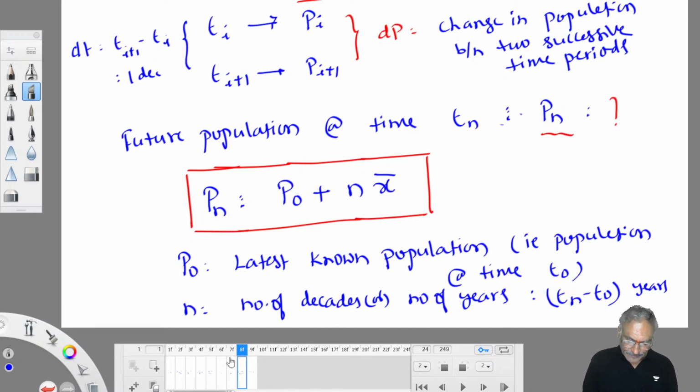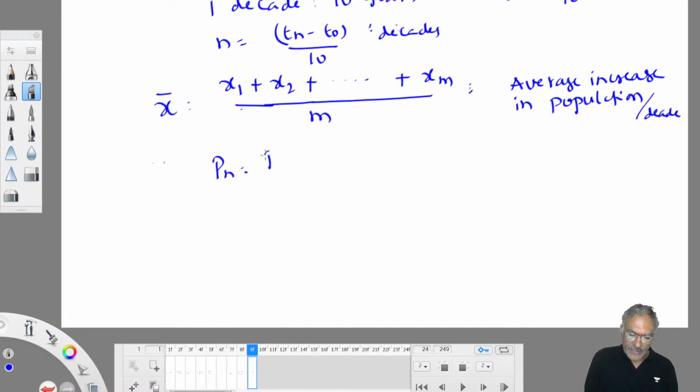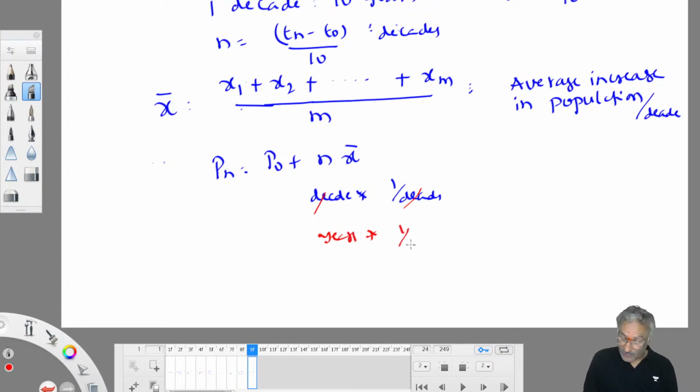Therefore, if you see this equation, Pn is equal to P naught plus n into x bar. Population is a number. You substitute n value in decades, x bar should be per decade, so decade cancels out, you are left with number only again. If n value is calculated in years, x bar value must be average increase in population per year. So here it cancels out, you are left with number. So based on x bar unit, we decide n unit. Either you substitute n value in terms of years or in terms of decades, that is decided based on how we calculate x bar value.